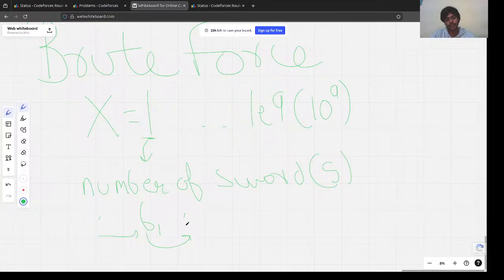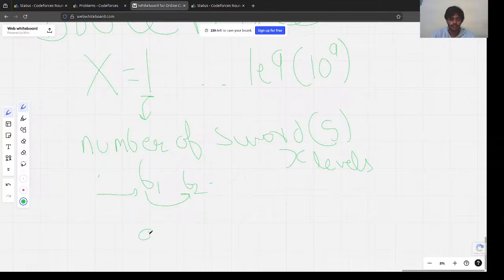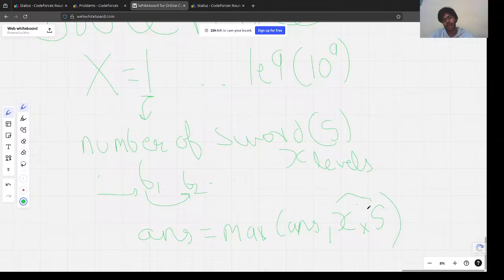We will keep on iterating, and if let's say we completed x levels, our answer would be the maximum of previous answers as well as x into s, the score for the current x.